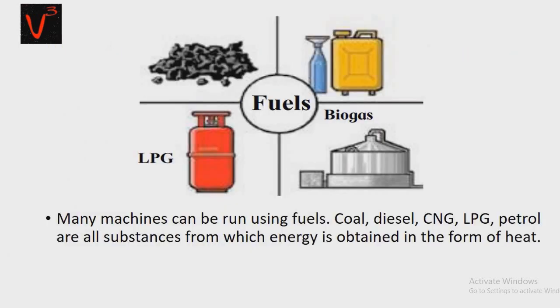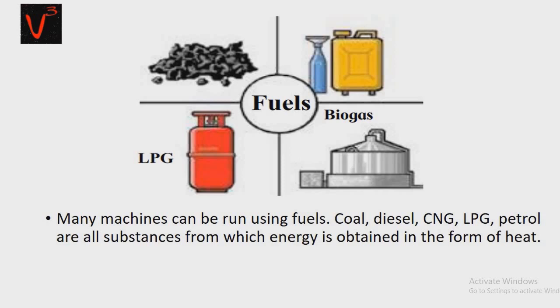You have seen many machines run on fuels. What are fuels? Fuels are coal, diesel, CNG, that is compressed natural gas, LPG, that is liquid petroleum gas, petrol. These are all the substances from which energy is obtained in the form of heat.